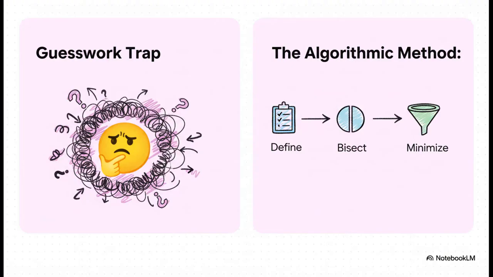Okay, so look at this. This slide basically lays out two totally different worlds, right? Over on the left, you've got the guesswork trap. Come on, we've all been there. You're just randomly adding print statements, changing a line of code, hitting run, and just praying. But then on the right, you have the algorithmic method. Now, this is where we want to be. It's like operating like a surgeon. First, you define what correct even means. Then you slice the problem in half, and you keep going until you've minimized the cause down to its absolute core.